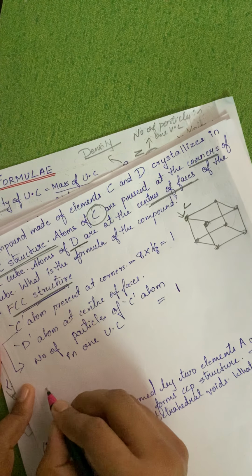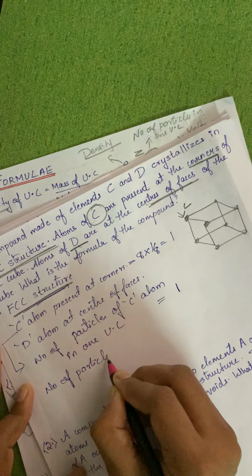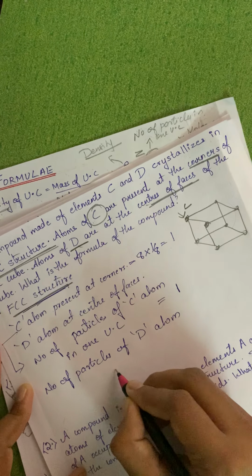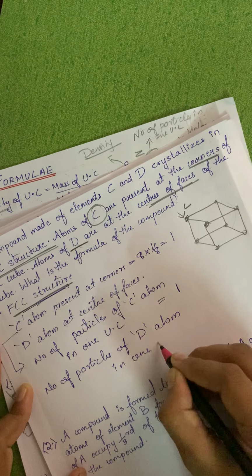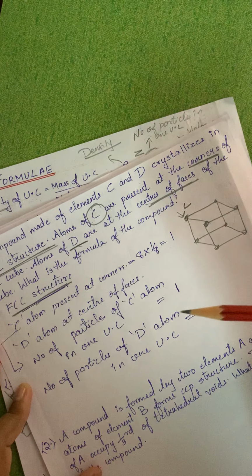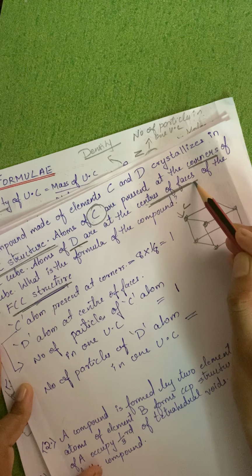Okay, similarly, what will be the number of particles of D atom in one unit cell? Now, D atoms are present at the center of each of the faces.